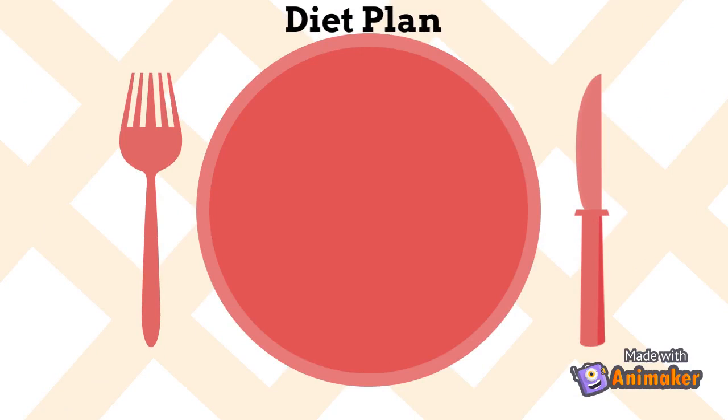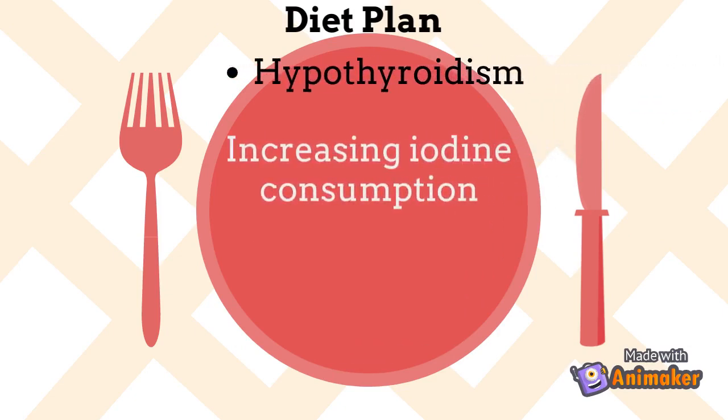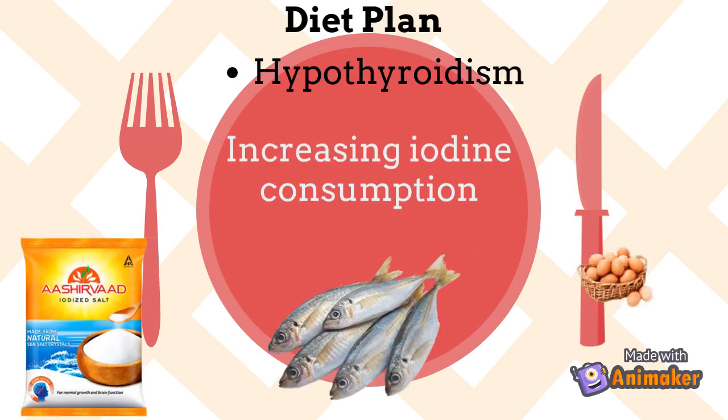This type of method must follow the type of thyroid that the patient is suffering from. For hypothyroid patients, they need to increase iodine intake in their food. Examples of suitable foods are iodized salt, fish, and eggs.